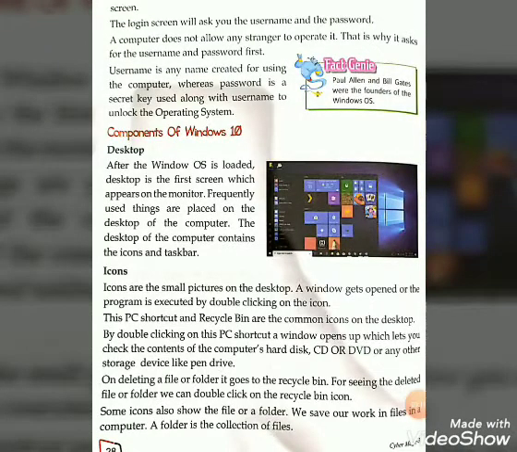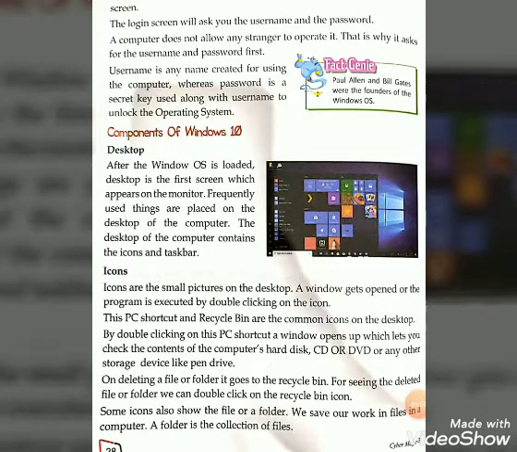After that, a computer does not allow any stranger to operate. It can be kept secret. You use your username and password to log in. That is why it asks for the username and password first, so that a computer does not allow any stranger to operate anything without your permission.